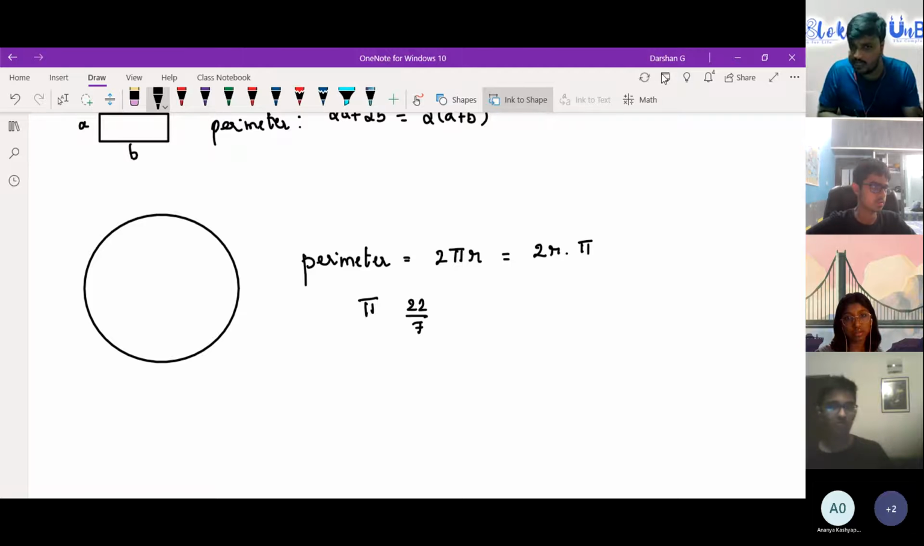So I'll not write it as equal. I'll write it as almost equal to, or there is a bigger number. When you calculate pi, you'll get a bigger number that I can simply write as 3.14. Please make a note of all these things.